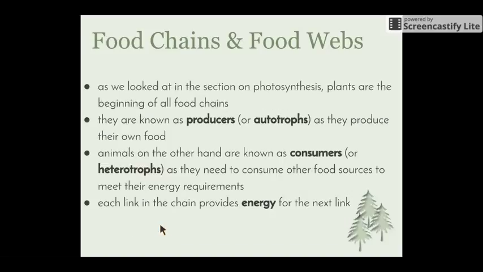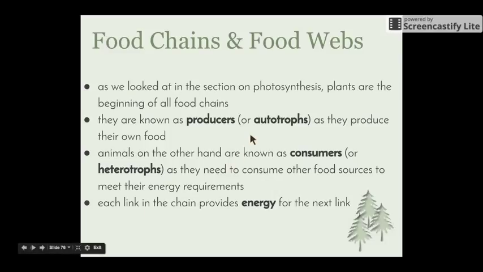As we looked at in the section on photosynthesis, plants are the beginning of all food chains. So they are known as producers or autotrophs as they produce their own food. Through the process of photosynthesis, they use the carbon dioxide from the air, water that they bring up from the roots, the energy from the sun and the chlorophyll in the chloroplast to produce glucose and oxygen. So the glucose becomes their food source.